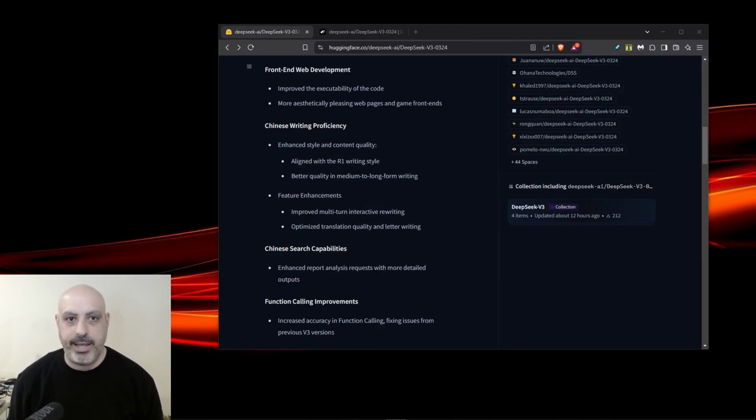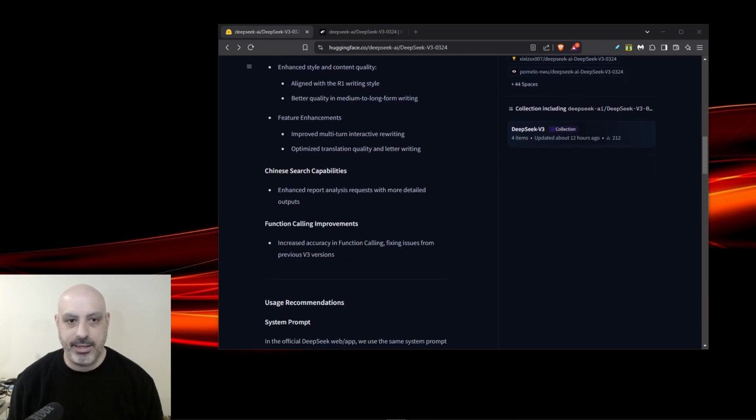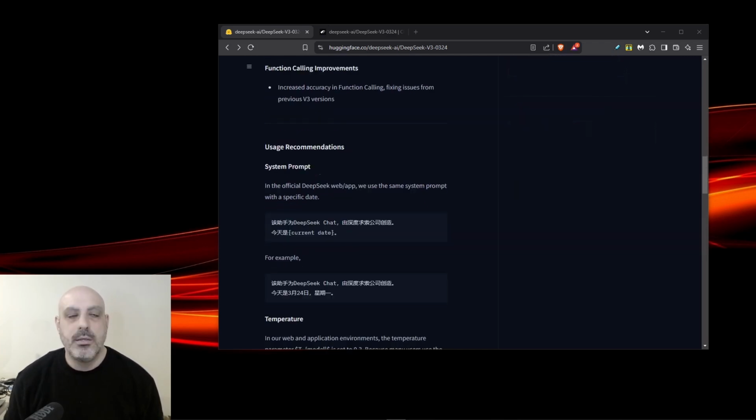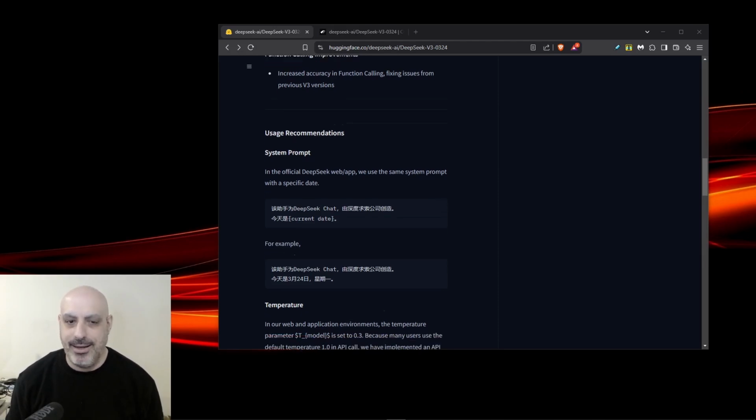It has improved executability of the code that it generates and more aesthetically pleasing web pages and game front ends. It has better Chinese writing proficiency and Chinese search capabilities. It's improved at function calling as well. Interestingly, the default system prompt uses the current date. AIs tend to not know what day it is.